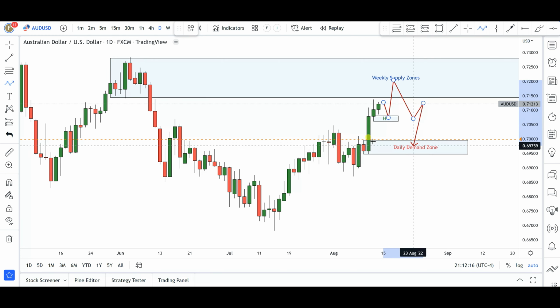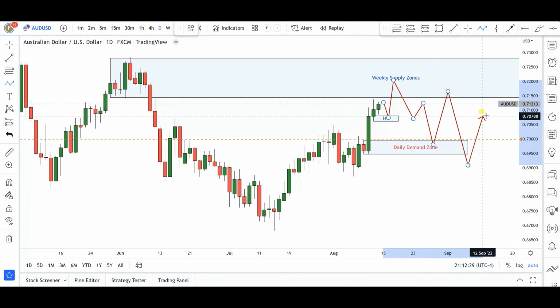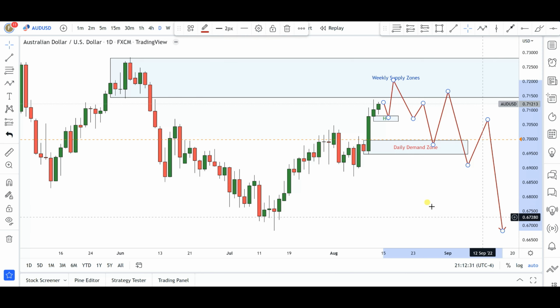But obviously keep an eye on this particular daily supply zone area, because the markets can dip into this daily supply zone area. From here you might get maybe another push to the upside towards this weekly supply zone area as well, before the markets maybe give us that push to the downside. So just keep an eye on this particular currency pair for a complex correction.